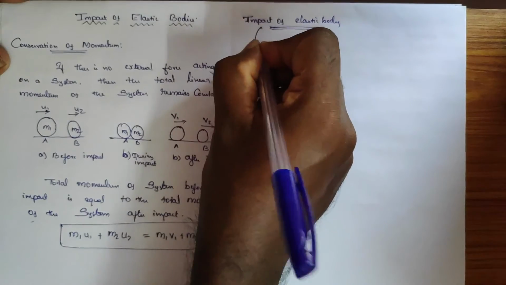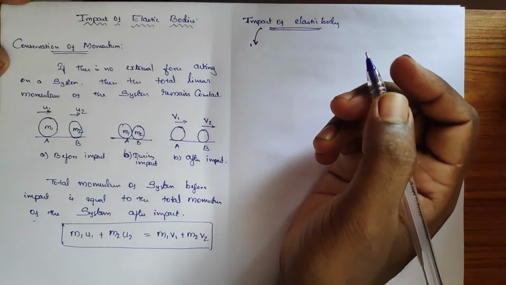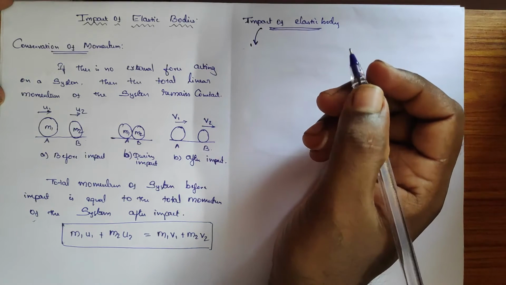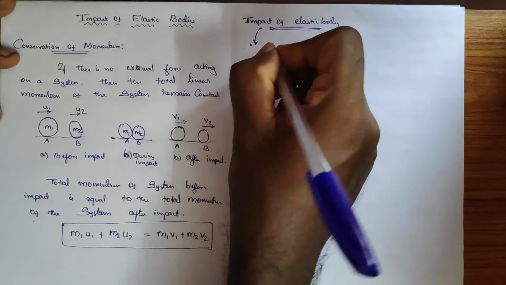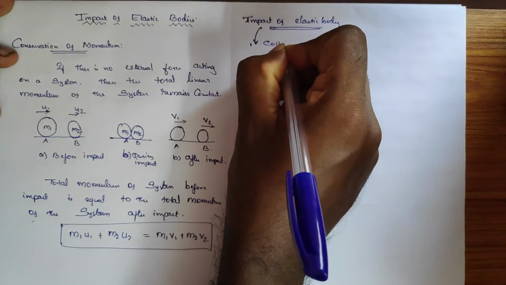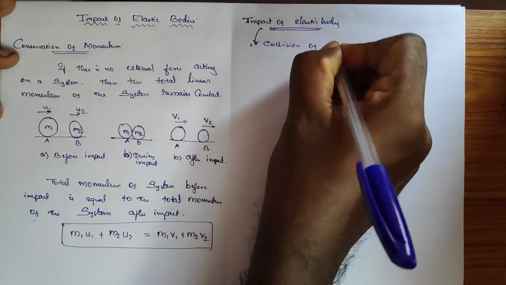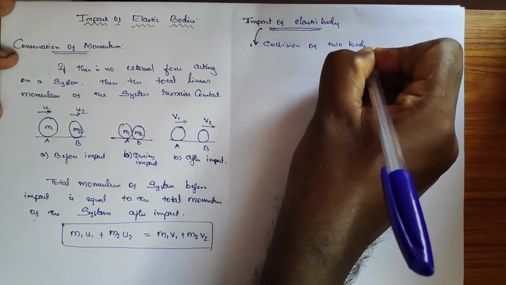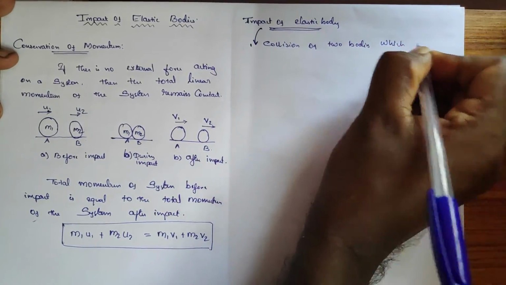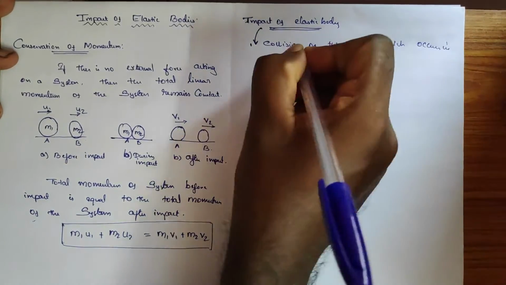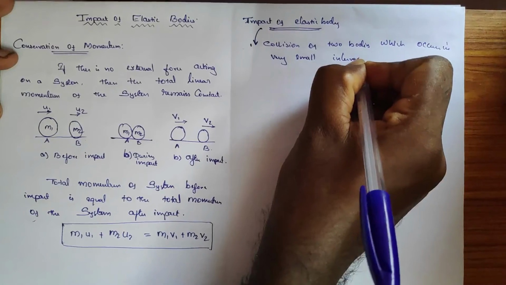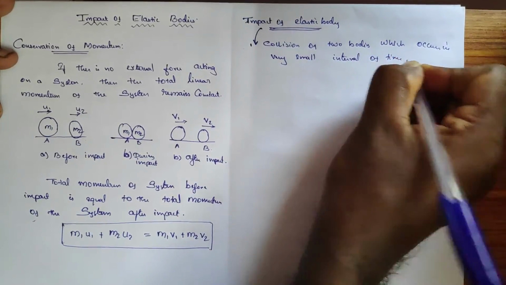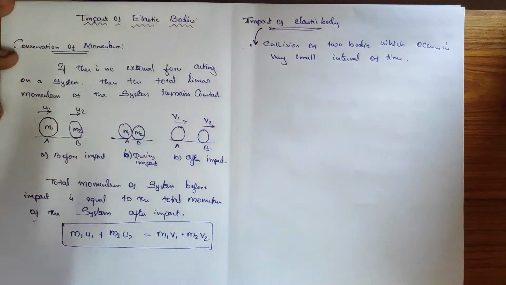Impact is nothing but the collision of two bodies which occurs in a very small interval of time, during which the two bodies exert very large force on each other.